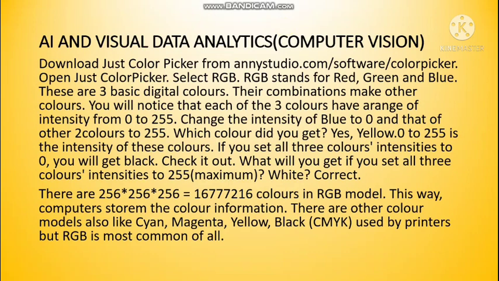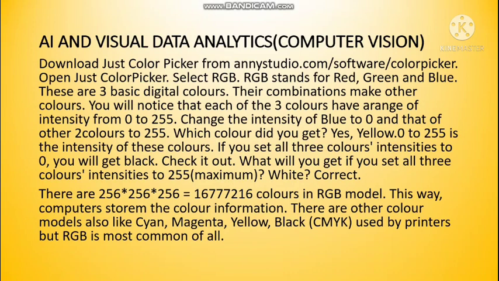As I told, data is understood by machines in number format. So if it is in some image format or in some colors, how will it be converted? Manually, if I ask you to make yellow color, you know that if you mix green and red, you get yellow.